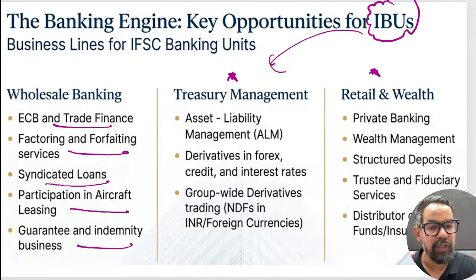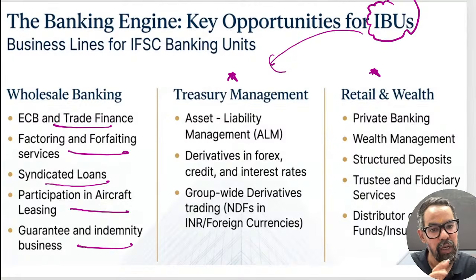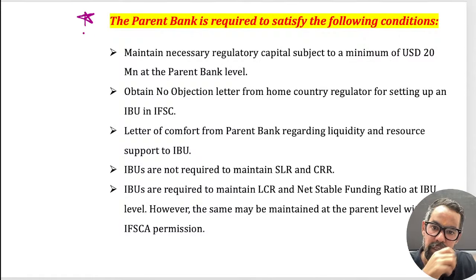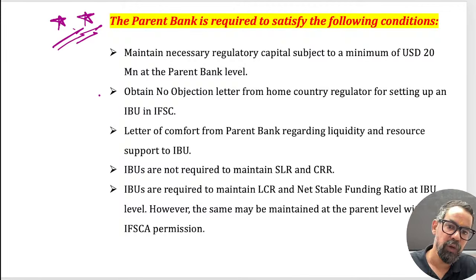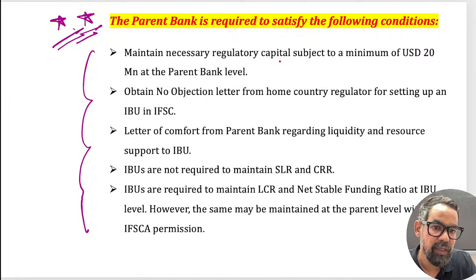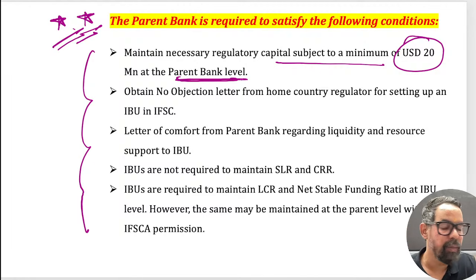So IBU is IFSC banking unit, your bank branch in IFSCA or GIFT City, okay? And one bank can have only one branch. Now the most important part is this, the requirements, right? So this is something, if they ask a question, mostly the question will be around this particular area. So maintain the necessary regulatory capital, which is 20 million as per the parent bank tier 1 capital. It is linked with the parent bank.